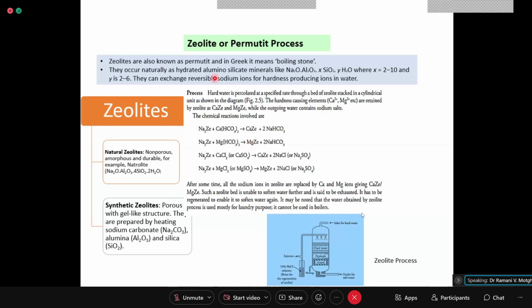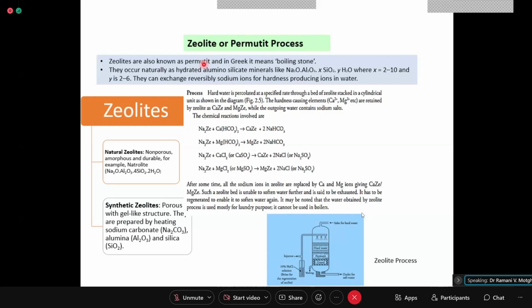So the zeolite process of softening comprises of alternating cycle of softening run and regeneration. And that is the basic process of regeneration and the reactions taking place there. First, we will see how the zeolites are obtained.